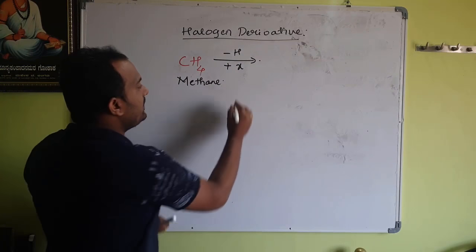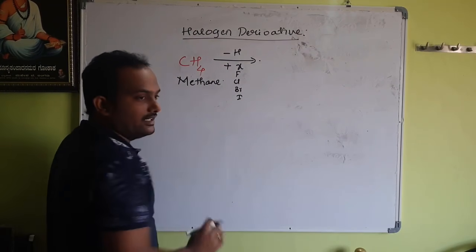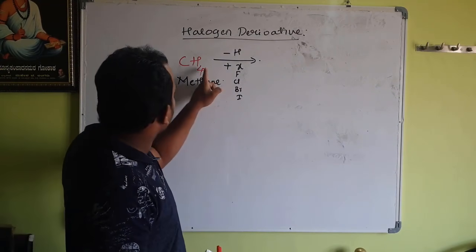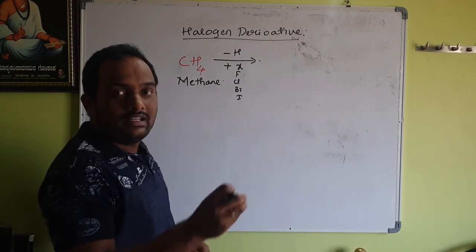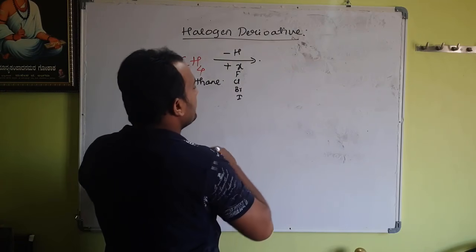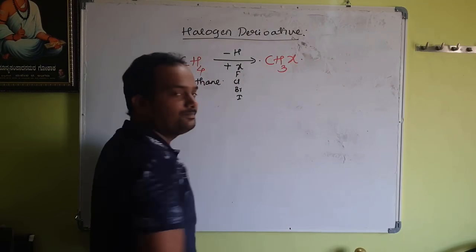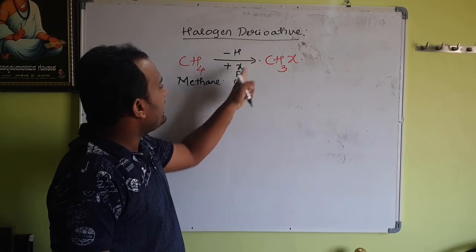Here halogen means it may be fluorine, chlorine, bromine or iodine. Remember, I will replace 1 hydrogen, remove it, and in place of hydrogen I will insert one halogen. Only one or two hydrogens I am going to replace. Then if I do this, the next compound I get is CH3X, because 4 hydrogens after removal become 3, and one halogen is added, which becomes X.